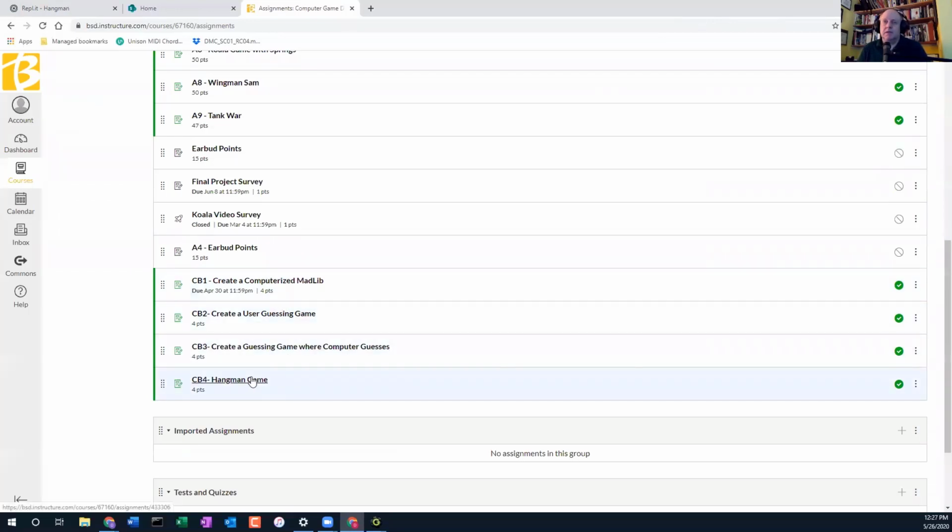But this one is going to take more than one file. So I'm thinking on this one, what you should do is just share your REPL with me, and then I'll know that it's yours, and I can grade it that way because it's more than one file. But that's all I have for now. Any questions on what I've just gone over?